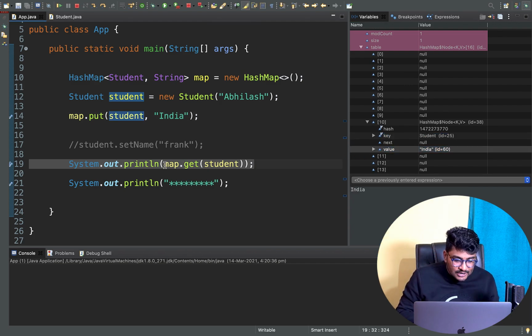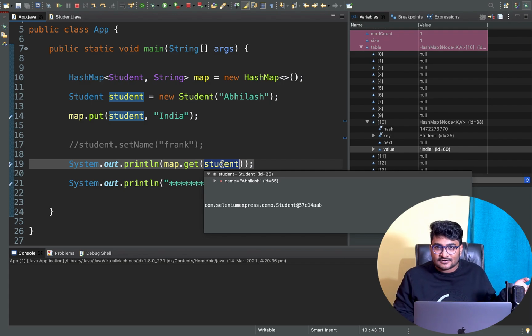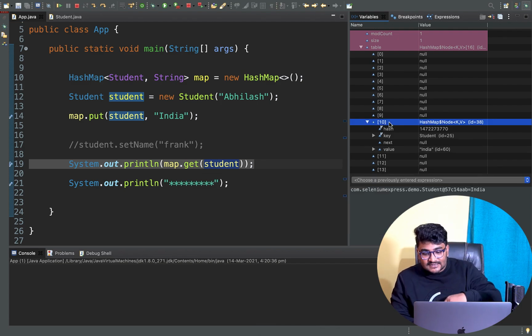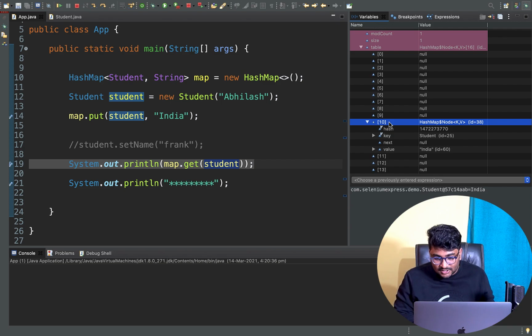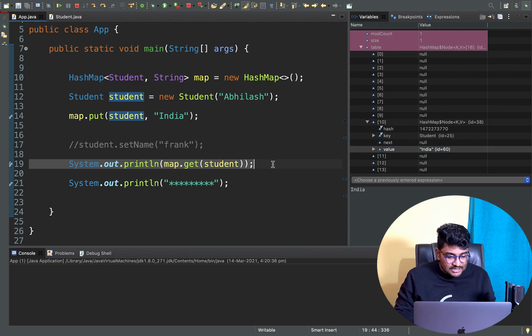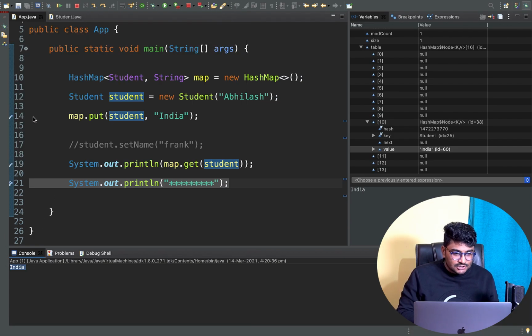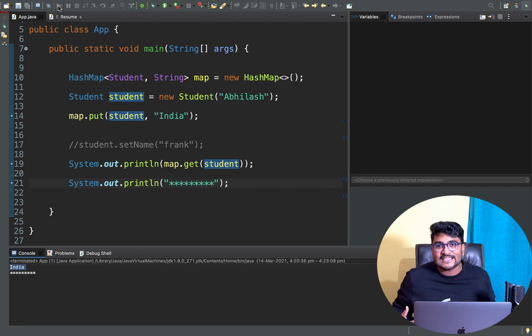In the next line, whenever I do map.get of student, what will our HashMap do? Okay, you want to get the student object again, so let's do a hash calculation again for this particular object. After the hash calculation, the index calculation will be done. It will find that the index is 10, where we got the object. It will go and look inside the 10th bucket, find our object, and give the value for that object, which is India. That's why when you run line number 19, you get India as an output. If I do a step over, you get India as an output, right? So the hash code is what comes into the picture here.